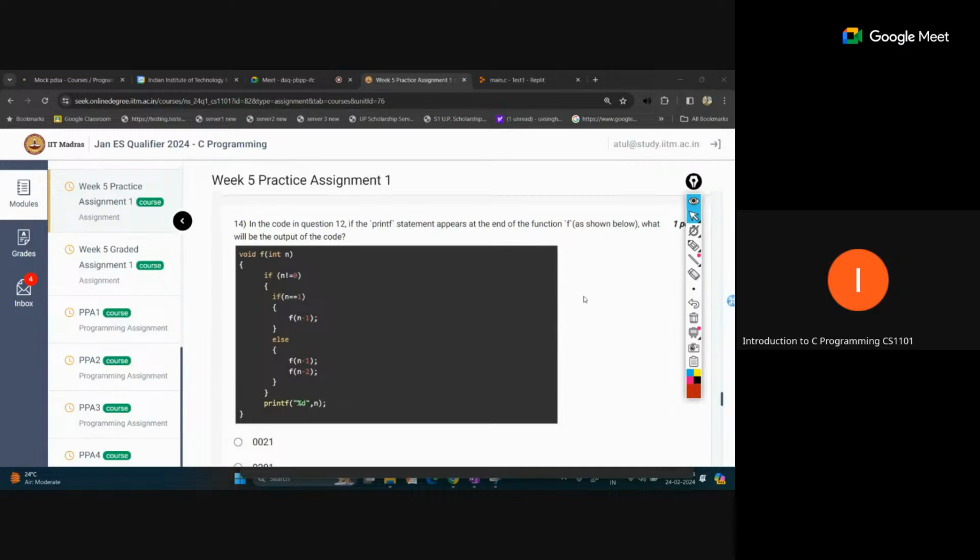Okay, so this is also similar. In this code the print statement appears at the end. It is actually the same code that is given, but we have only changed the print statement to the last position, and we are calling the same thing, f2. So what will be the output?